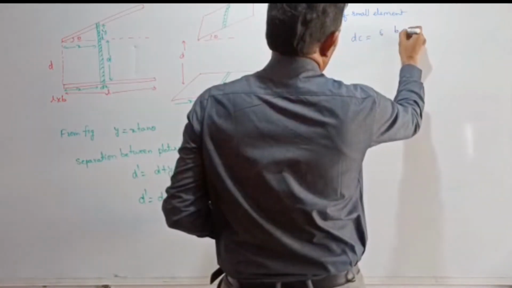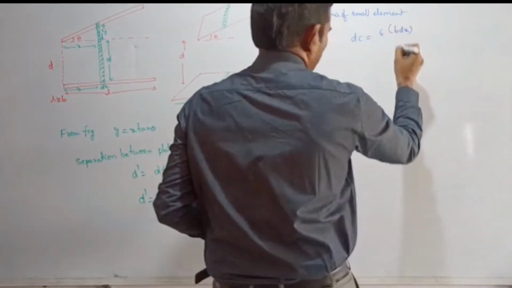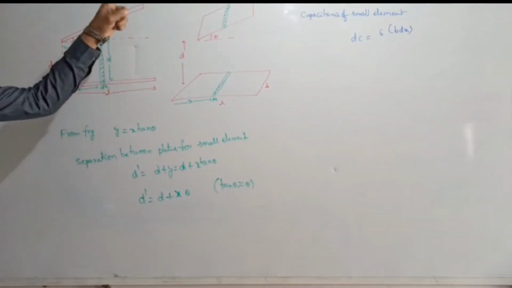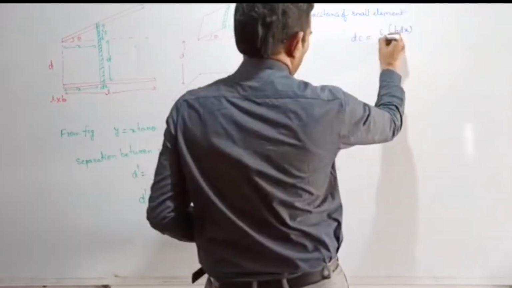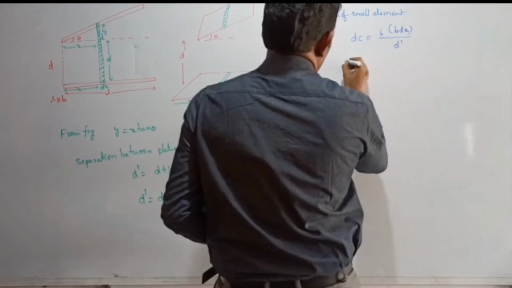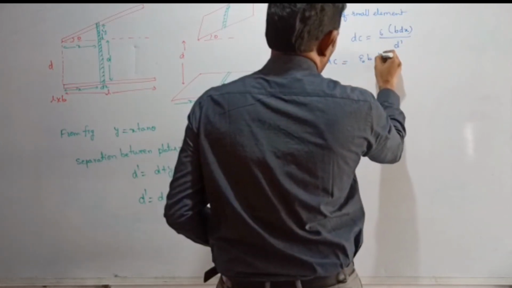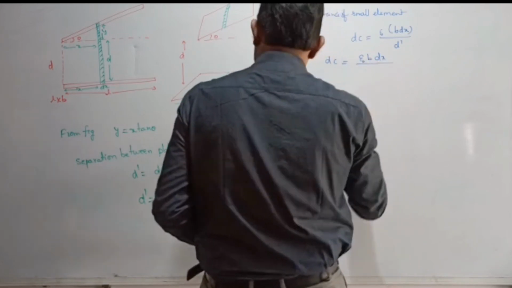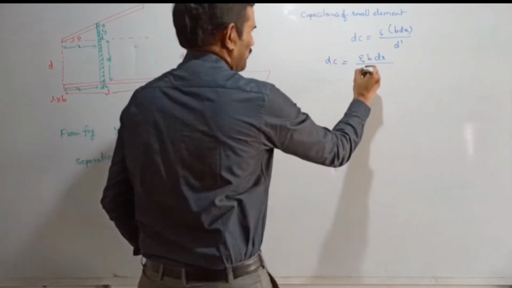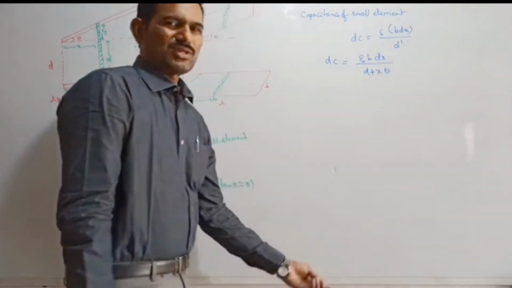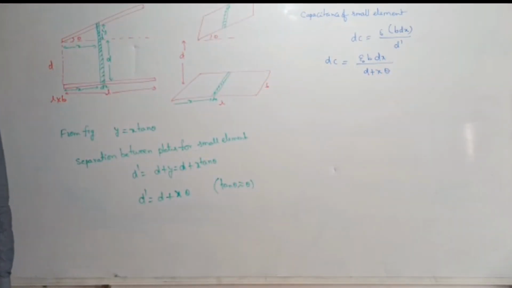And so next, the separation between them is nothing but we are taking it as some d dash. Therefore I can write this value as epsilon naught B into dx by this d dash, which we mentioned already, d plus x into theta. Now theta is some constant value there, right? So then we can simplify that equation there. Since that theta is small, we can write this expression like this.